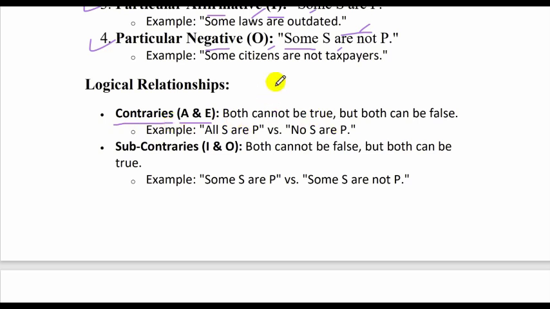So we already know A stands for all and E stands for no. I'll just type it out here.